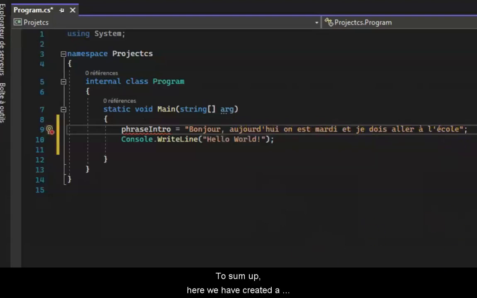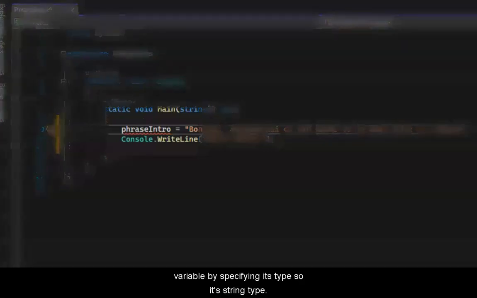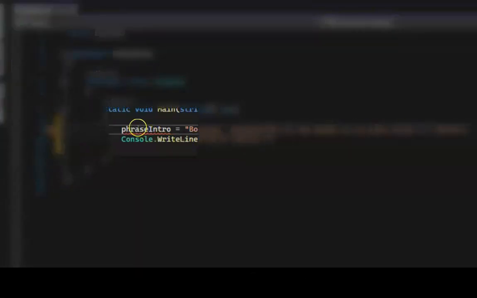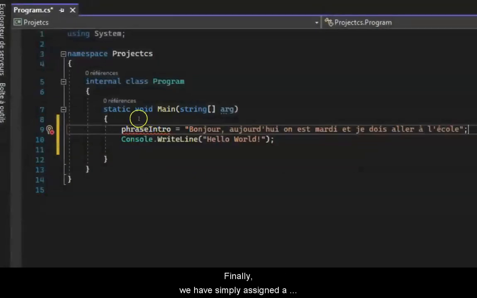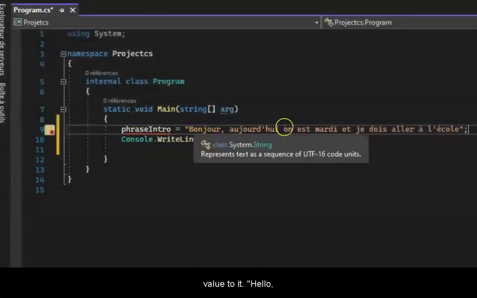To sum up, here we have created a variable by specifying its type, so it's string type. Then we have named it intro sentence. Finally, we have simply assigned a value to it. Hello, today is Tuesday and I have to go to school.